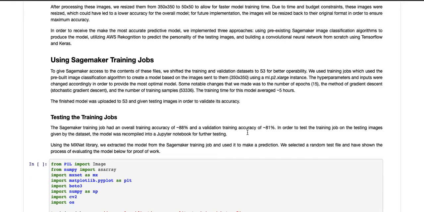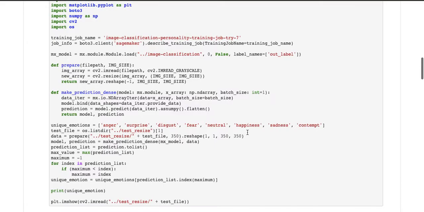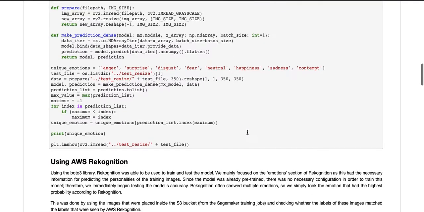What we found was that the SageMaker training job had an overall training accuracy of 88% and a validation accuracy of 81%, which is surprisingly good, to be honest. Because a lot of our images were based off of contrast, brightness, sharpening, and just changing the resolution. In order to test the training job on the testing images from the dataset, the model is recompiled into a Jupyter notebook for further testing. So you guys don't really need to understand what's going on over here, but this essentially just shows that our model was 81 to 88% accurate.